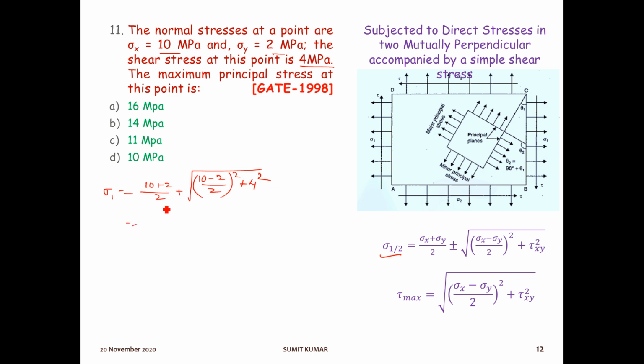This will be 10 plus 2, that is 12 by 2, this is 6, plus root over 10 minus 2, that is 8 by 2, 4 square plus 4 square. So this will be 6 plus 4 root 2. Just solve this, you will get 11.66 megapascal. So the nearest option is what? This 11. So option number C is the right answer for this question.